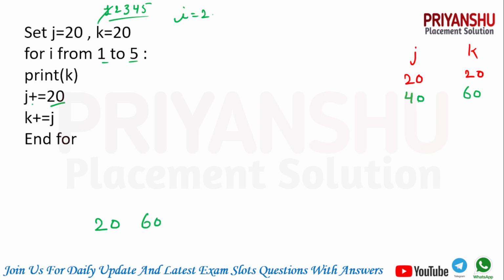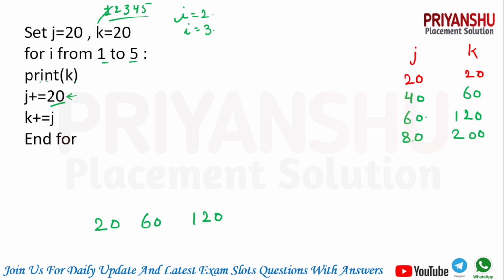Clear? Next we have j equal to j plus 20. j equal to j plus 20 means 60 is there in the j. Now k equal to k plus j means 60 plus 60. Now the value of k is 120. i is 3, guys, incremented by 1. i is 3. Now print k. k is printed. It means 120 is printed, guys. Then j equal to j plus 20 means 60 plus 20 is nothing but 80. k plus equal to j means 80 plus 120 is nothing but 200, right?